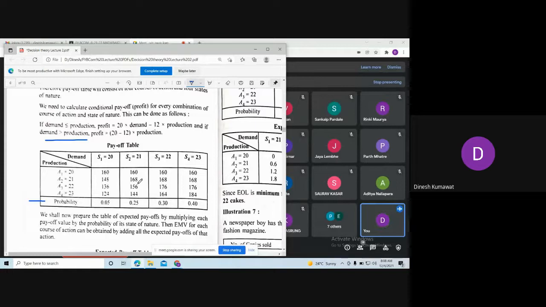Is it or not? Has everyone solved it? Yes or no? I want to know whether you have solved this example or not. At least say something.